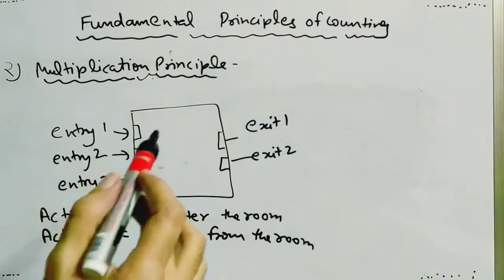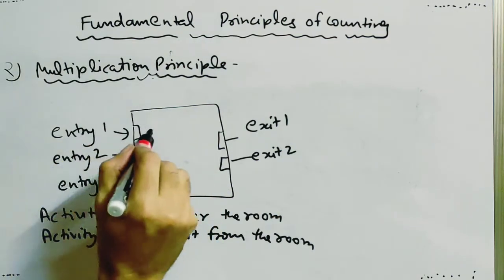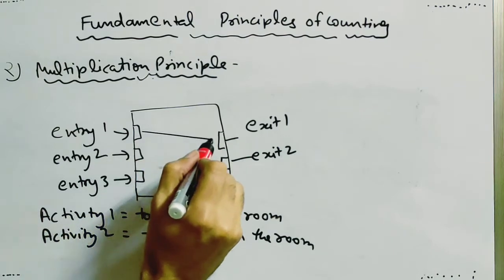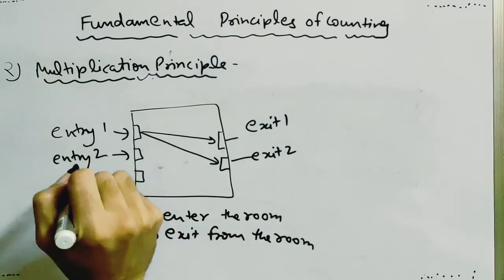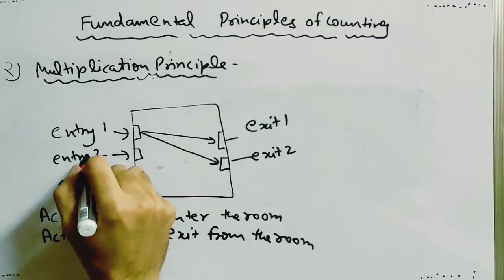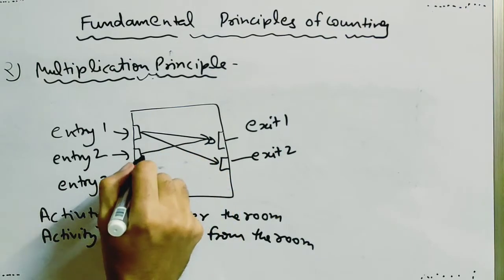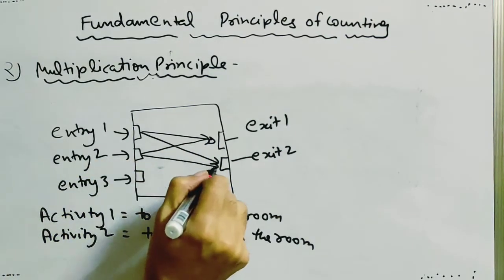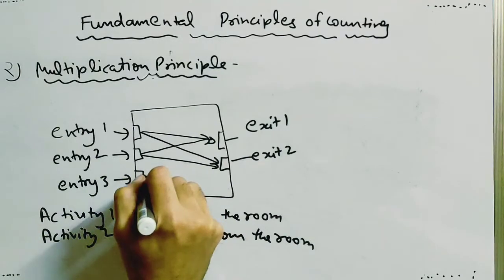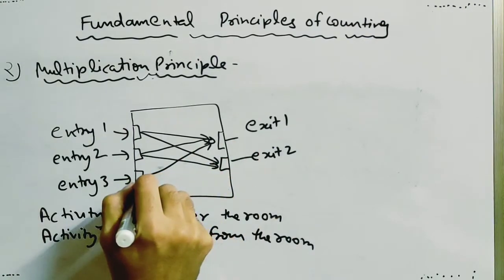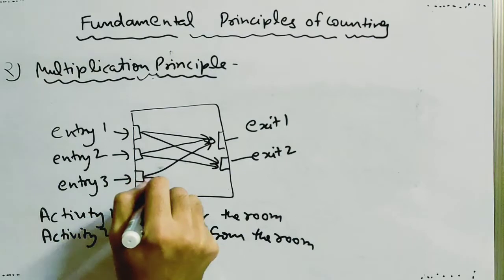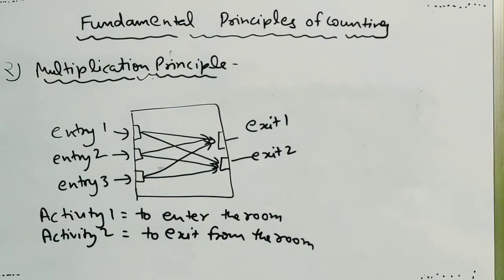If we see from the diagram, a person can enter from entry 1 and exit from exit 1, or he may enter from entry 1 and exit from exit 2. Similarly, he might enter from 2 and exit from 1, or enter from 2 and exit from 2, and he may enter from entry 3 and exit from exit 1. Similarly, he may enter from 3 and exit from 2. This is layman. But if the doors are multiple, then how are we going to calculate this?